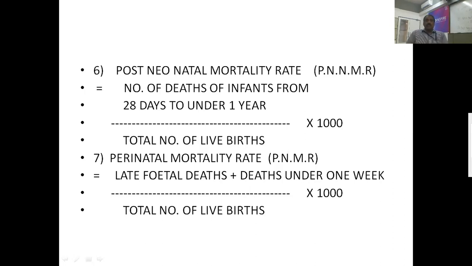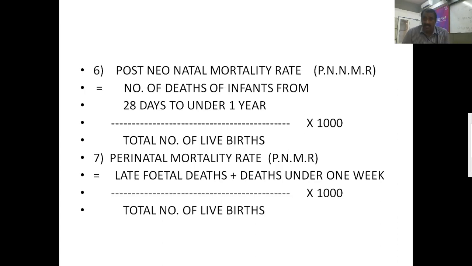Next one is the perinatal mortality rate, PMR, or we can call it PNMR. How do we find the perinatal mortality rate? The definition is late fetal deaths plus deaths under 1 week, that means under 7 days, divided by total number of live births into 1000. Once again, I am repeating: the perinatal mortality rate is late fetal deaths plus deaths under 1 week divided by total number of live births into 1000.